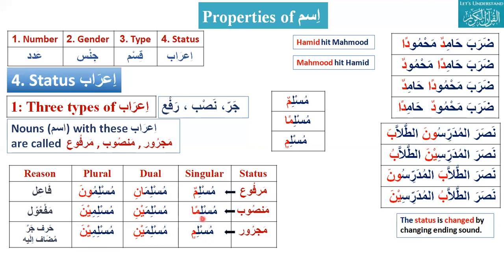All this meaning will not change. If I say two worshippers, that will be Abidani. Abidani is Marfu. What will be the Mansub for Abidani? Abidaini. And what is Majroor? Abidaini. Very good.